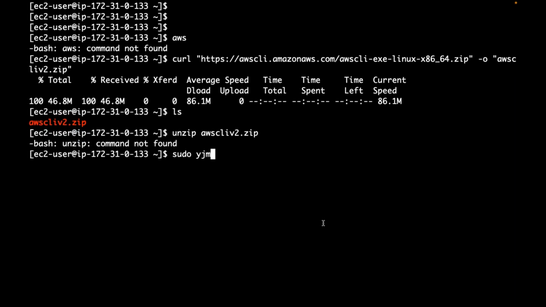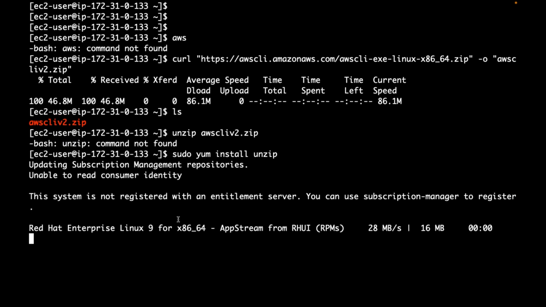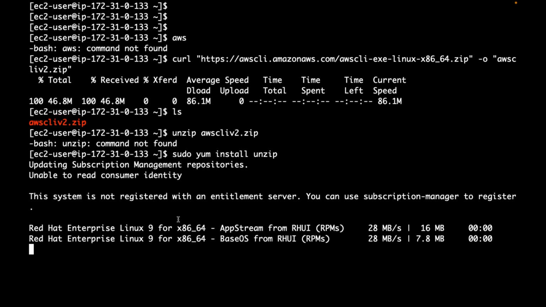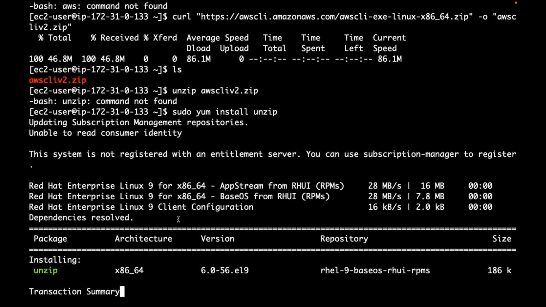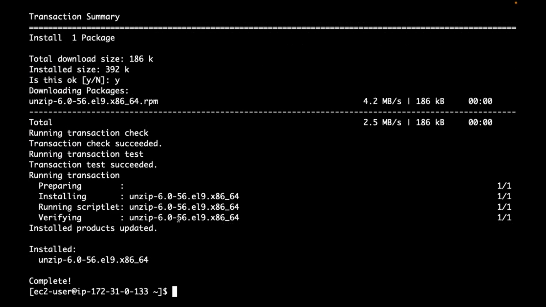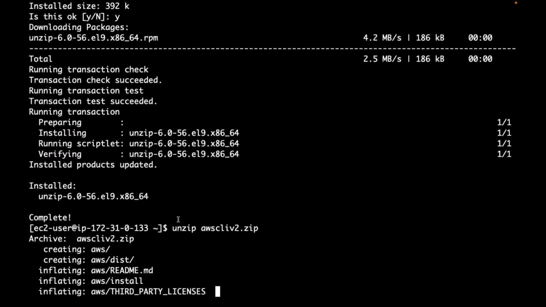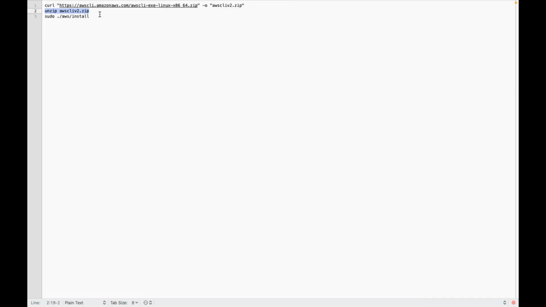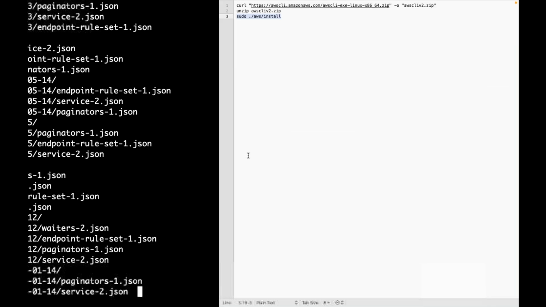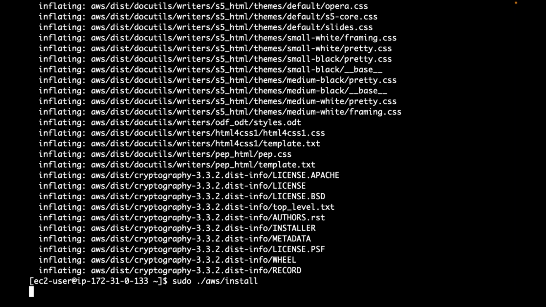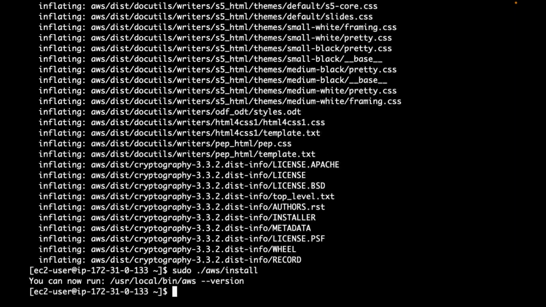Unzip is not there. Let me install this unzip software first. Now let me extract after installing unzip. I have installed AWS CLI, but I have not configured this server with the required permissions, right?